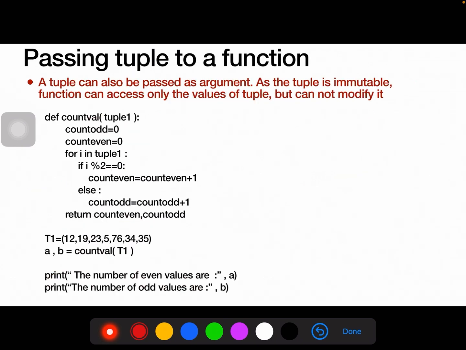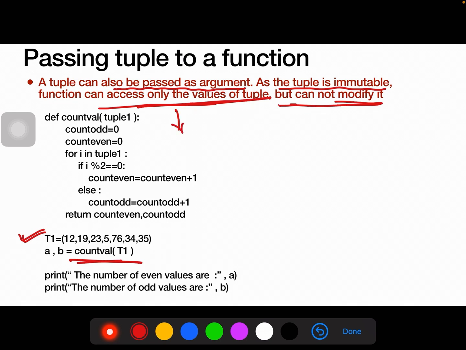As we passed a list as an argument, similarly a tuple can also be passed as an argument. As the tuple is immutable, the function can access only the values of the tuple, but the function is not able to modify it. Let's see the example. In this example we are passing a tuple to the function, and the function will find out the number of odd values and the number of even values present in the tuple.